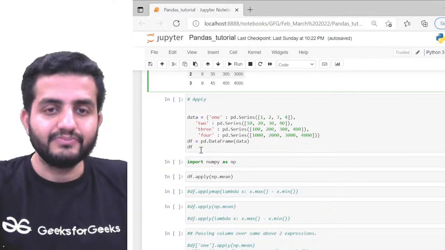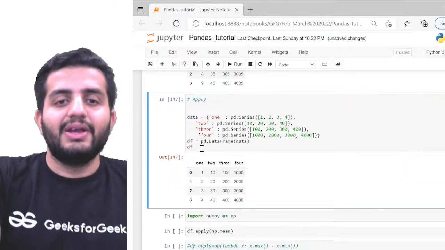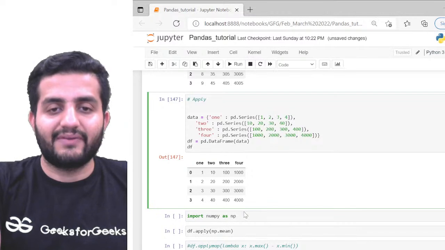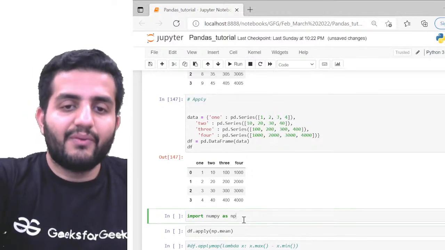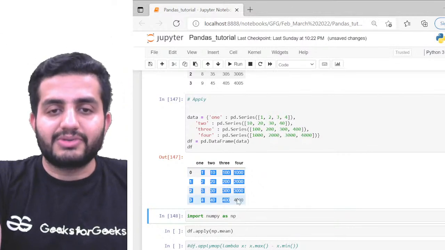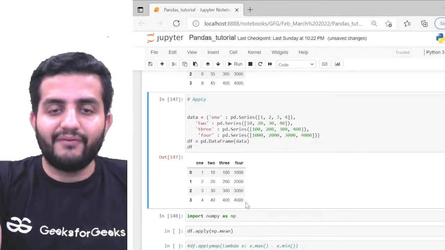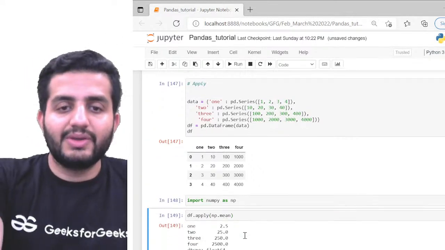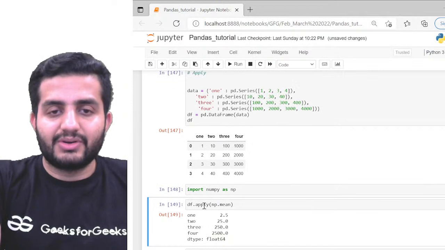Look at this, for example. I have this entire data frame, which I've created. Suppose I want the mean of all the columns. By default, I can do the apply: df dot apply.